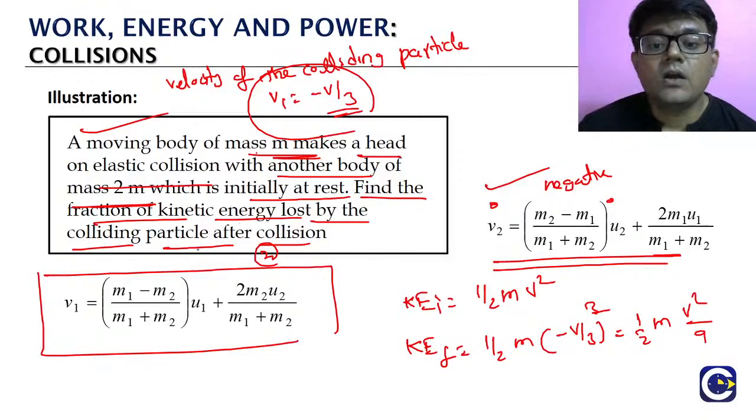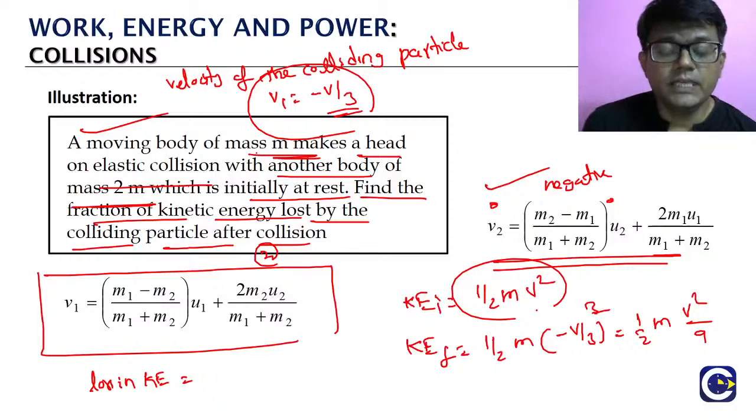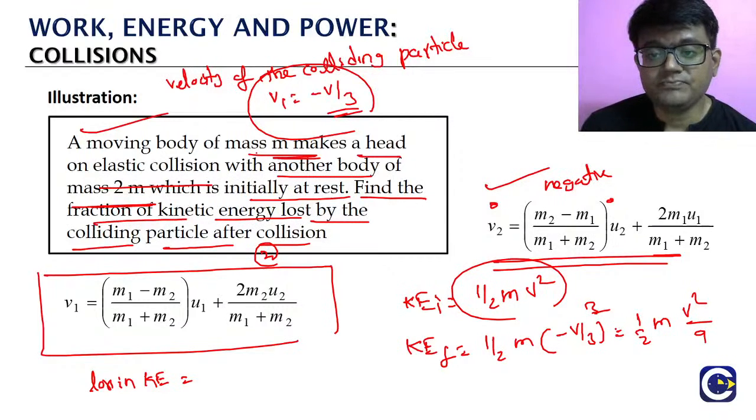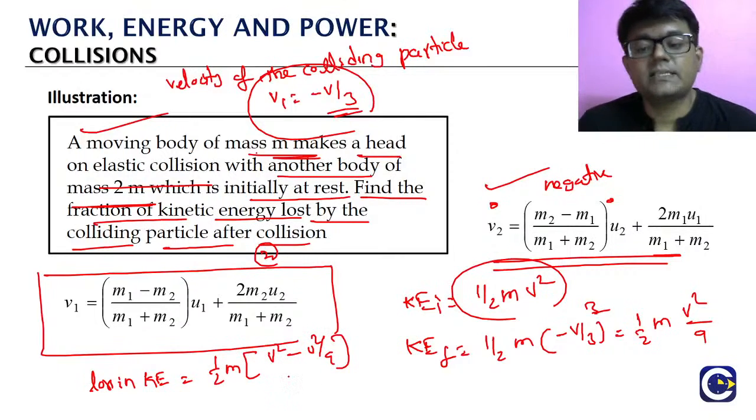Now they are asking what fraction of kinetic energy is lost. So loss in kinetic energy is what? Loss in kinetic energy means initial minus final. Half mv square minus half m into v square by 9. Correct. So what is it? Half m into v square minus v square by 9. That is the loss in kinetic energy.